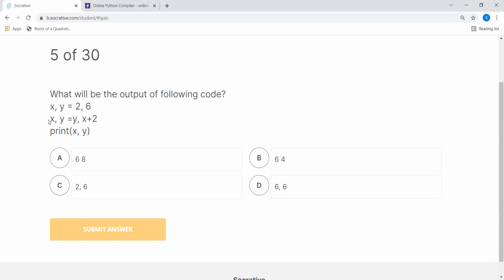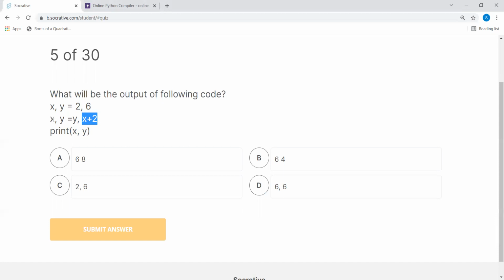Now, here you can see the value of y is 6. Okay. So here the value of x means 6. And then the value of y is x plus 2. Okay. So x plus 2 means the value of x is 2, 2 plus 2 is 4. So we can see the value of x, which has taken the value of, so we are printing x and y. Okay.